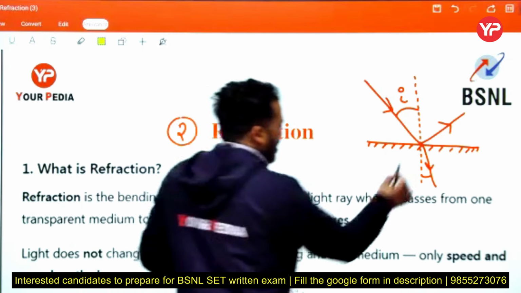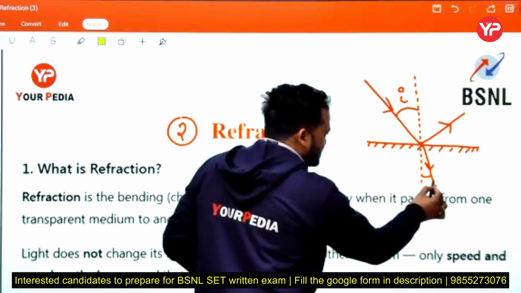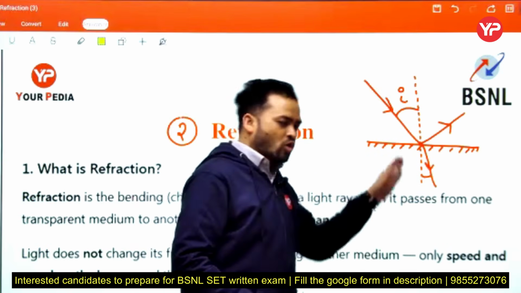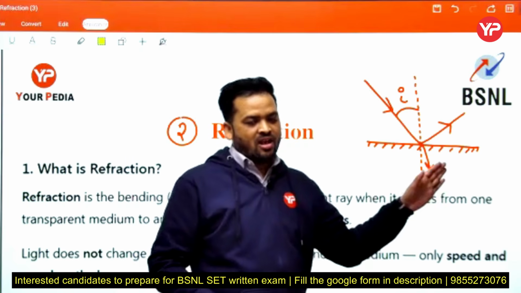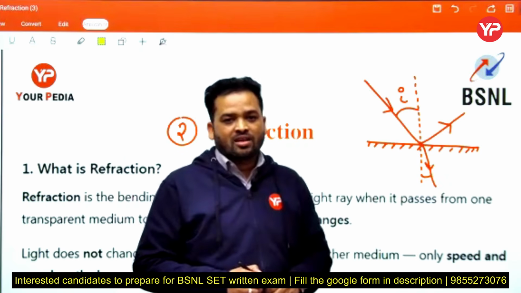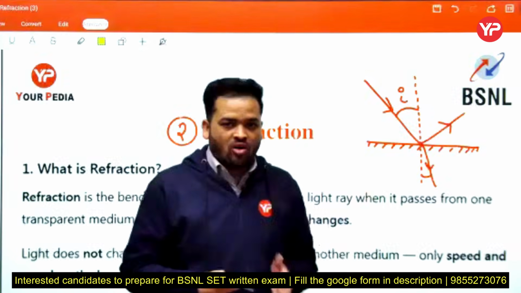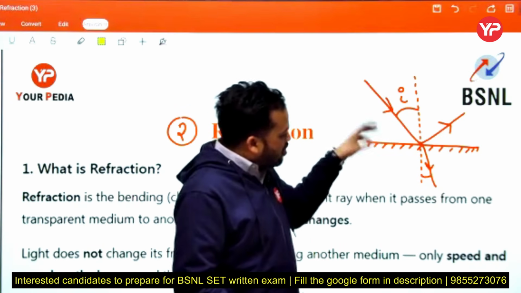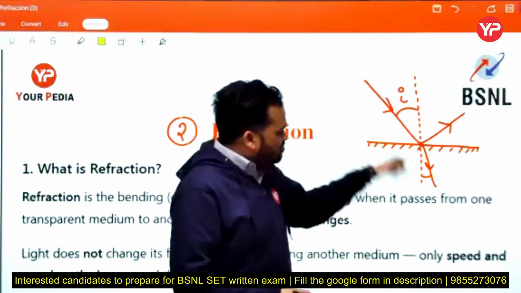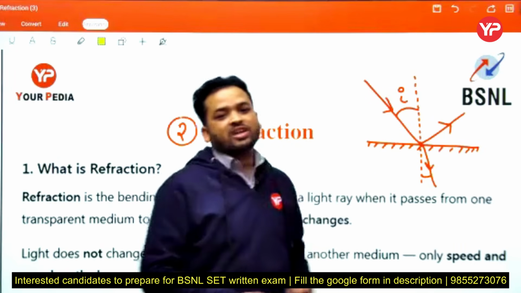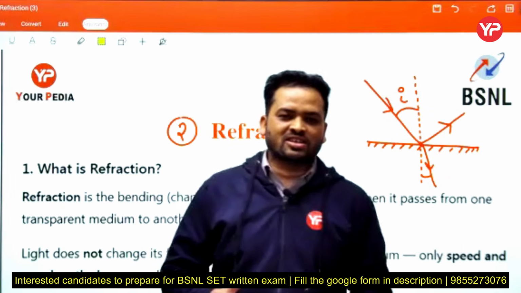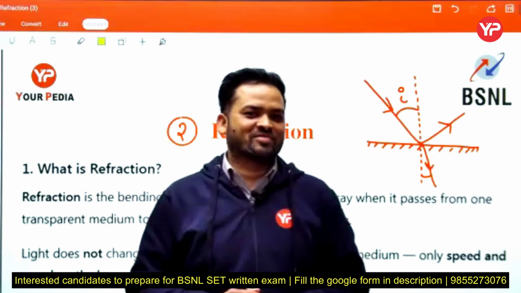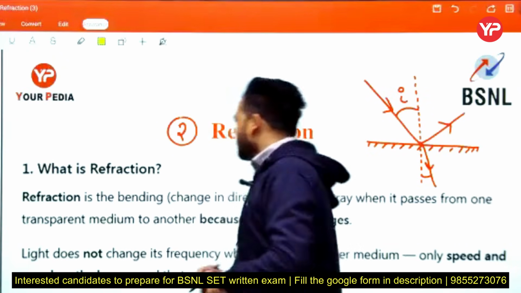So the refracted rays bend either towards the normal or away from the normal. How can we say, and what is the condition on which this occurs, that is, on which conditions refracted rays bend towards the normal or away from the normal? We study this in that particular lecture, and this is said to be Snell's law. Okay, one by one.